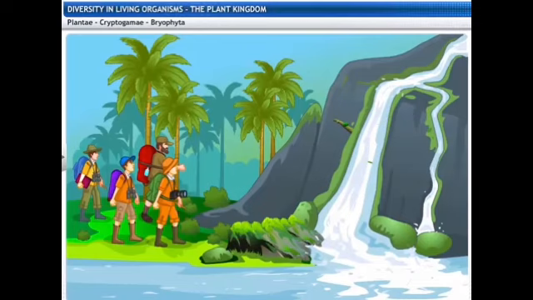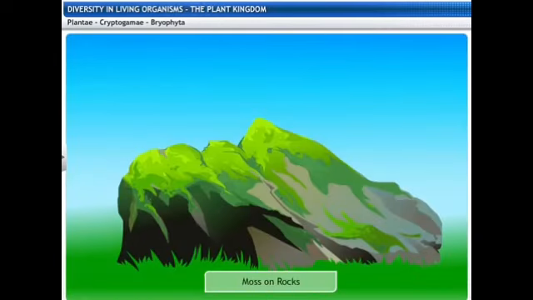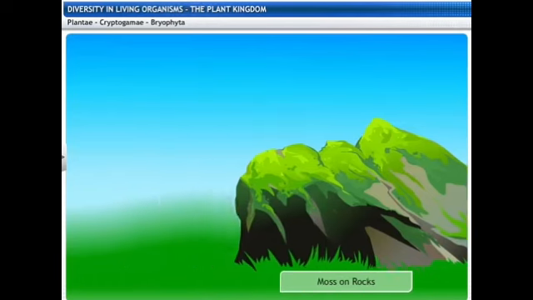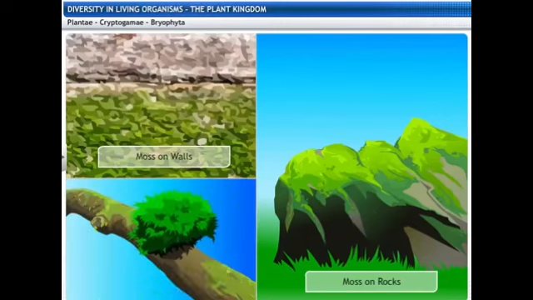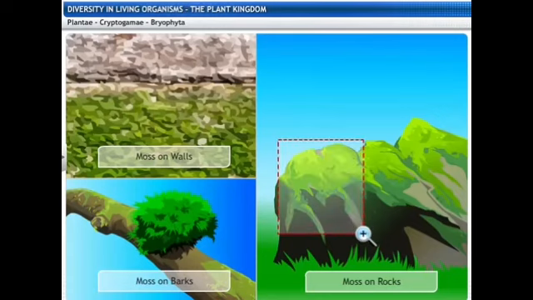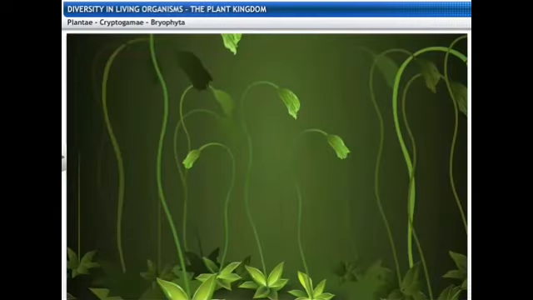Further, the bryophytes are said to be the amphibians of the plant kingdom. They are found on both land as well as in water. That is, the mosses on the surface of rocks are nothing but bryophytes. They are also found on the surface of walls and on the surface of barks.